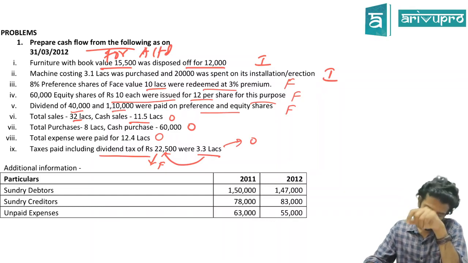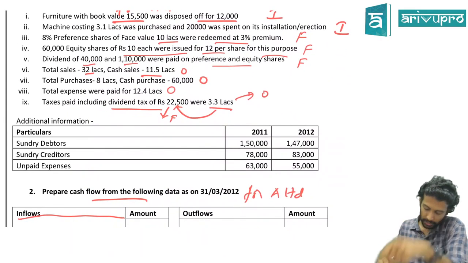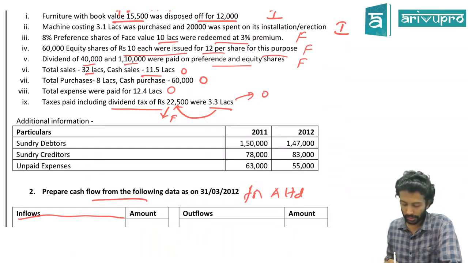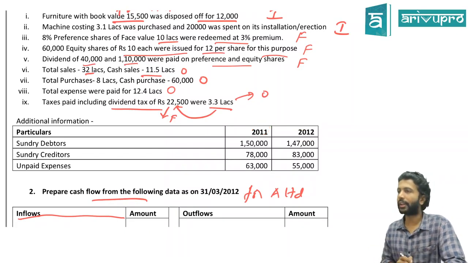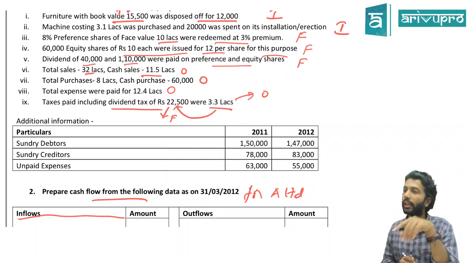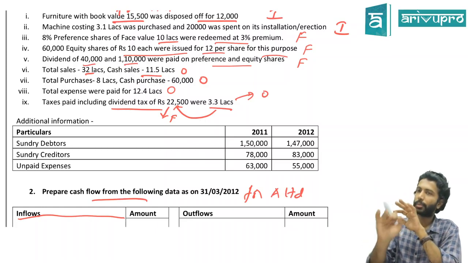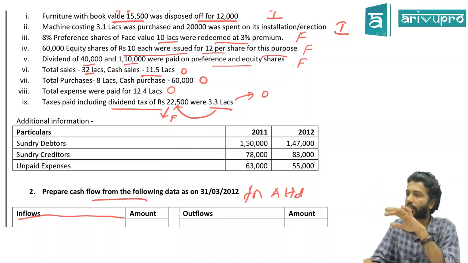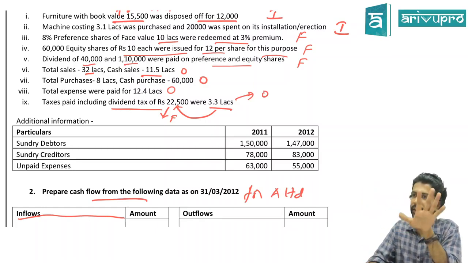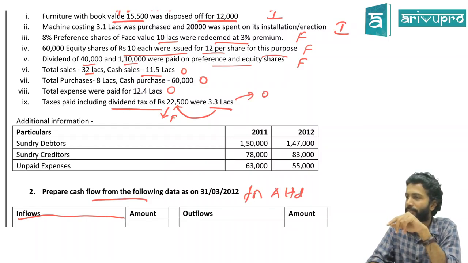Okay. All right. They've given some additional information. They've given 2011 and 2012. Always pay attention to the order in which they're giving the years. They do interchange. It is not always ascending. They give it sometimes in descending. They'll make it 2012, 2011. In a hurry, everything is right, but you just read the heading wrong. Full strike.